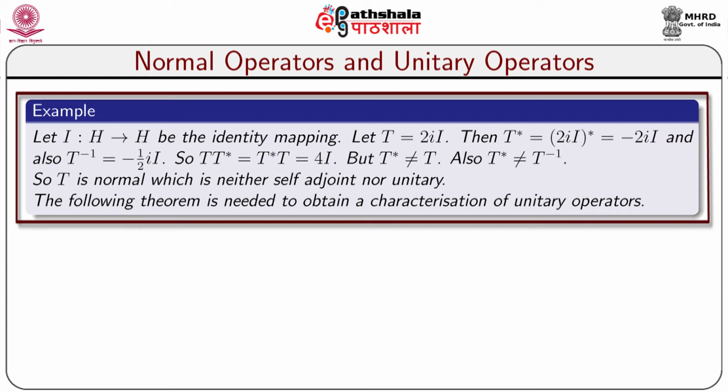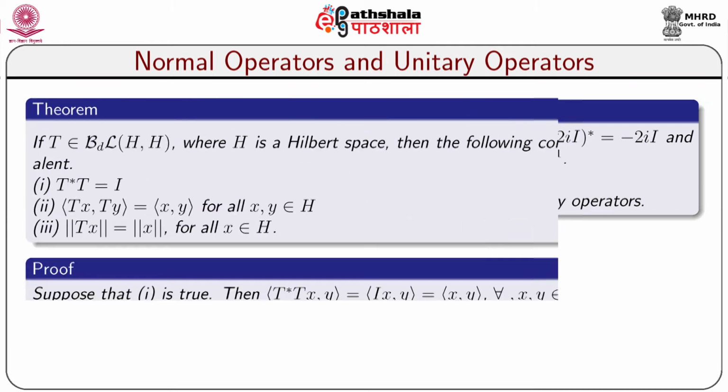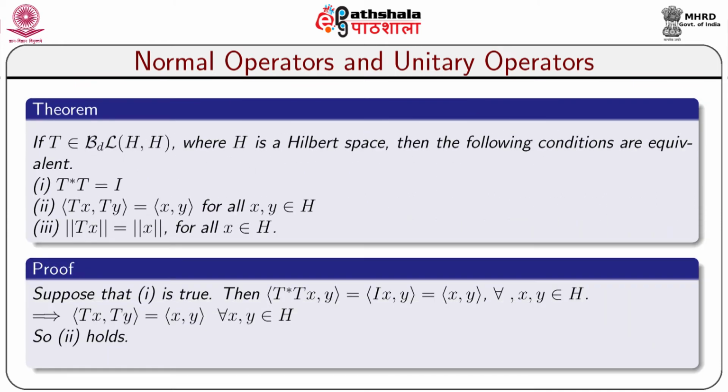The following theorem is needed to obtain a characterization of unitary operators. If H is a Hilbert space and T is a bounded linear operator from H to H, that is, if T belongs to B(H, H), then the following conditions are equivalent.